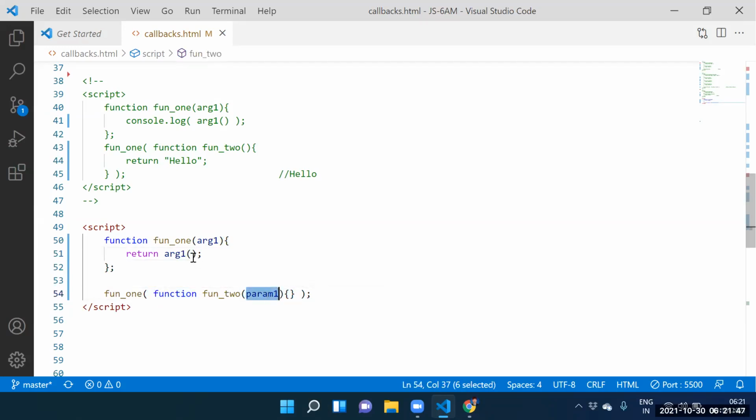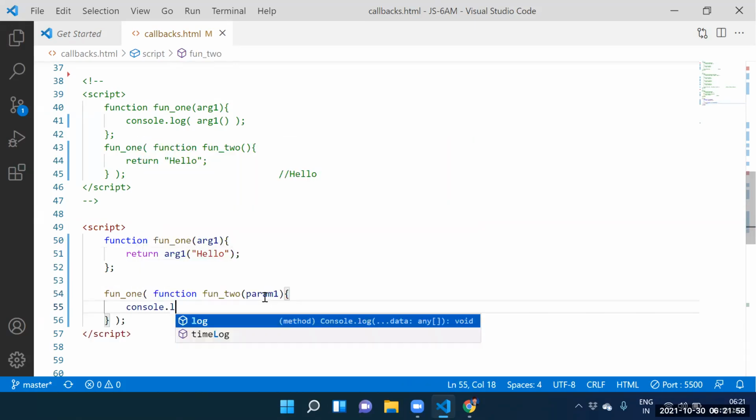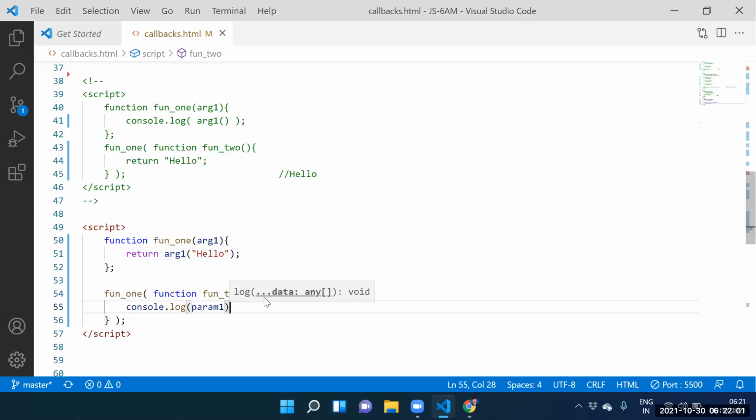Yes, sir. How to supply? We need to supply hello. Guys, this hello will be stored into where? Parameter 1. So how to print it? Console dot log of parameter 1. Guys, understanding now? Yes, sir.